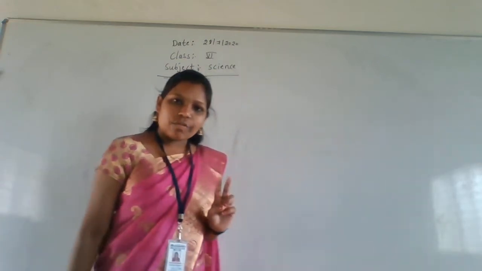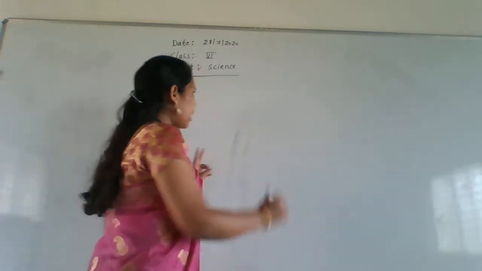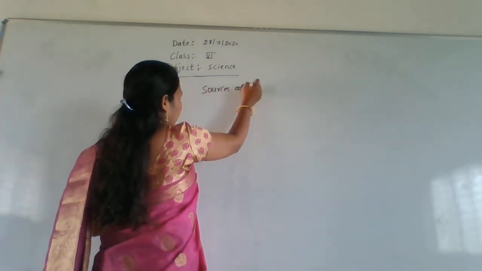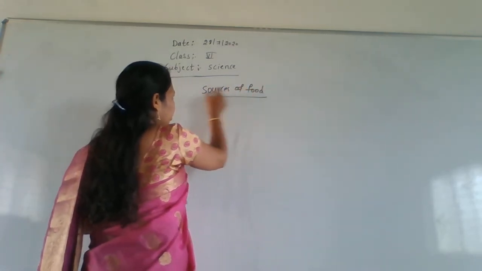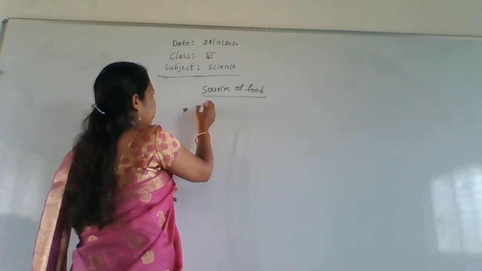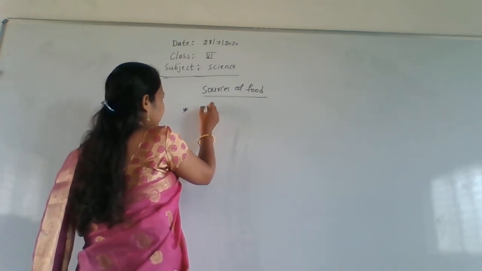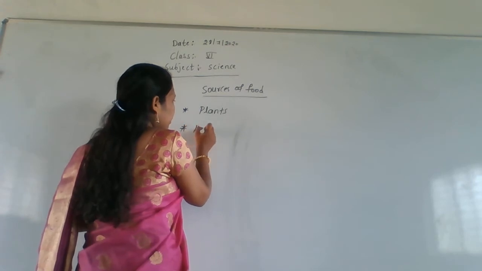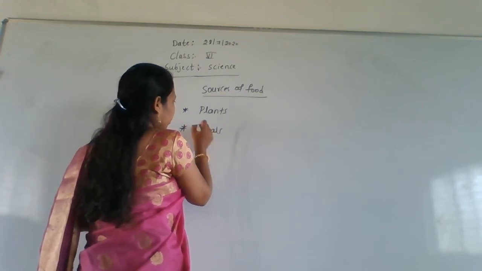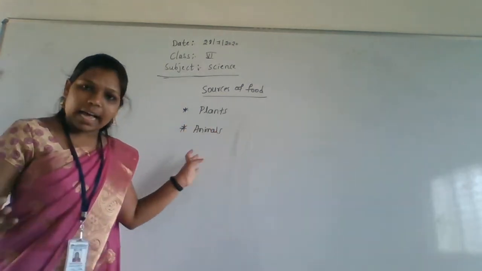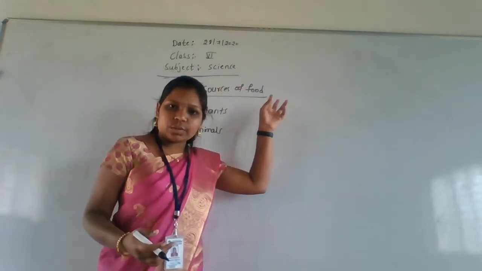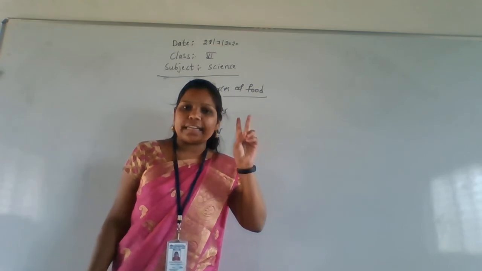In sources of food, there are two main categories.